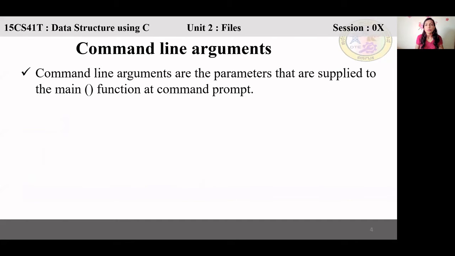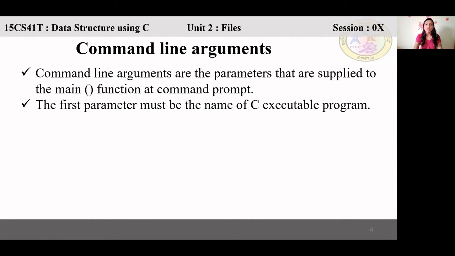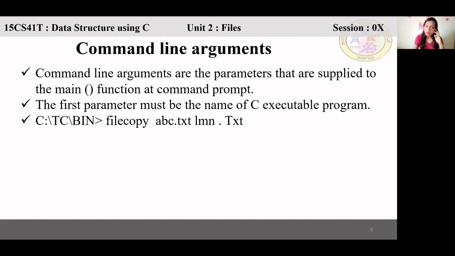So what are these command line arguments? If you want to execute through command prompt, we need some arguments. These are parameters that are supplied to main. If you want to execute via command line, you have to use arguments to the main function at the command prompt. Just now I showed you the command prompt, no? That is your command prompt. The first parameter must be the name of the executable file. So two parameters will be there, argc and argv, that we will see now how to use.